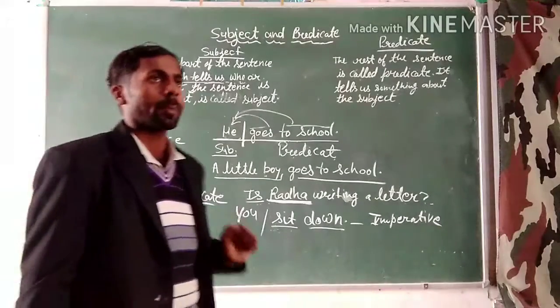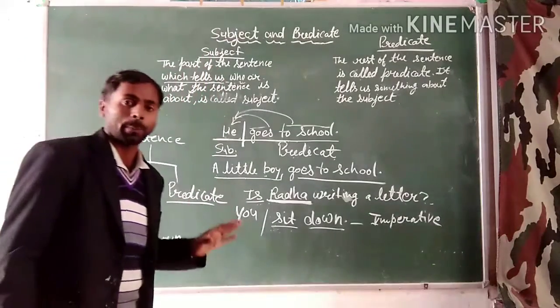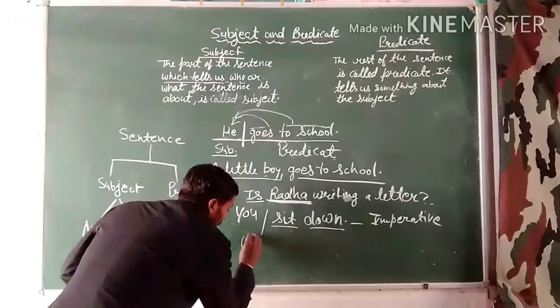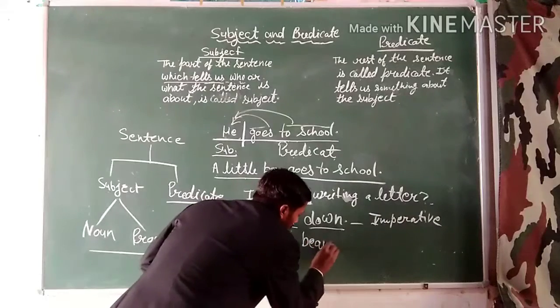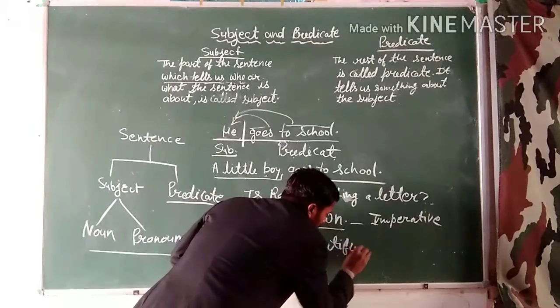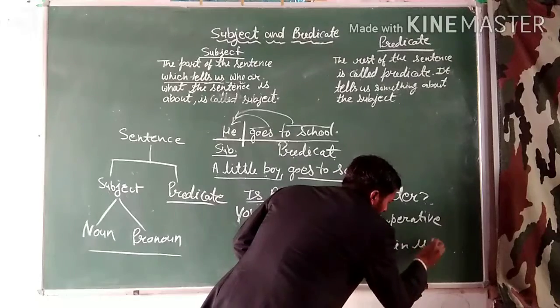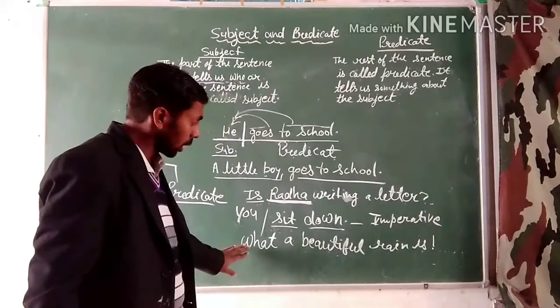And last is the exclamatory sentence. How can we identify or separate the subject in an exclamatory sentence? Look here. What a beautiful wren is. We can say that this sentence is an exclamatory sentence.